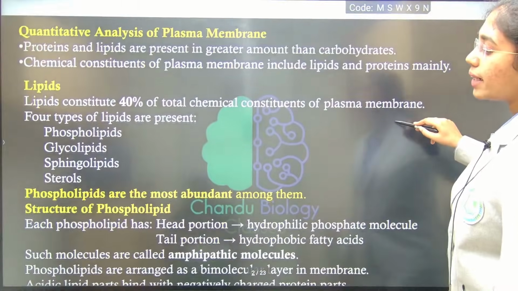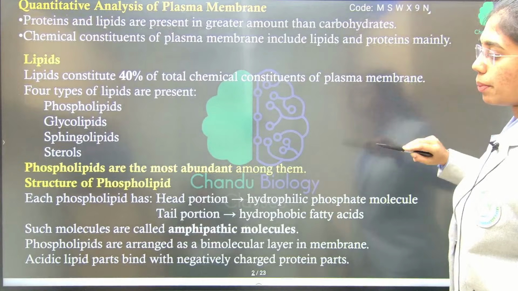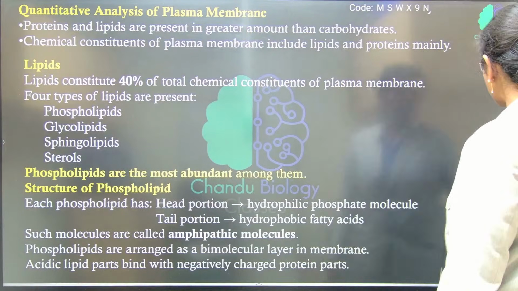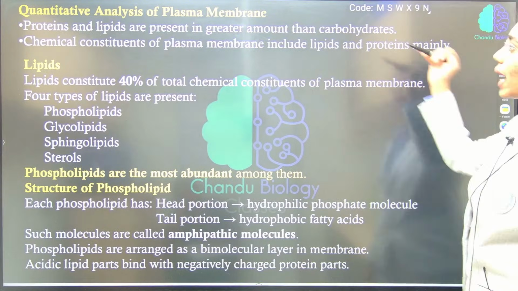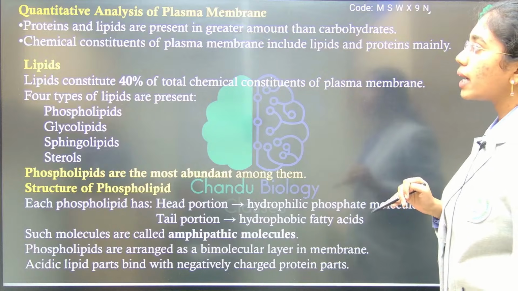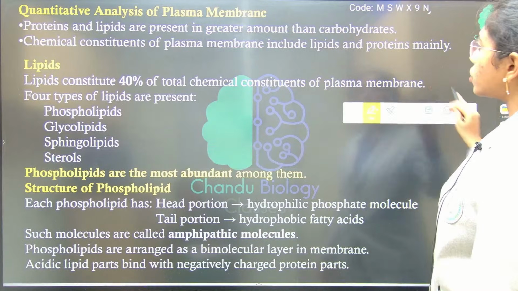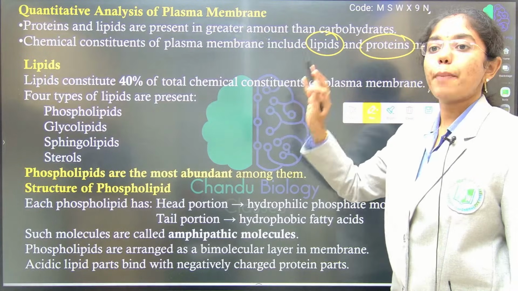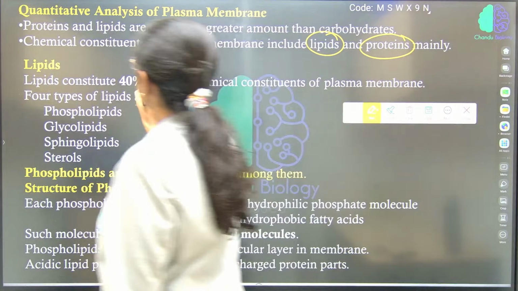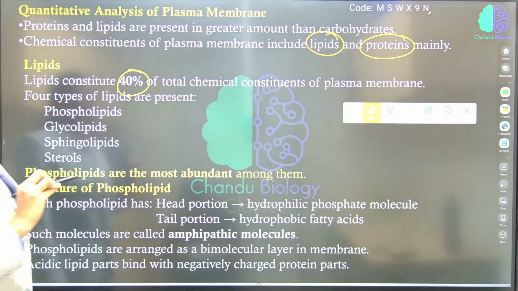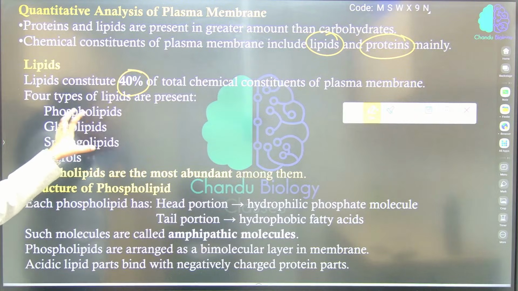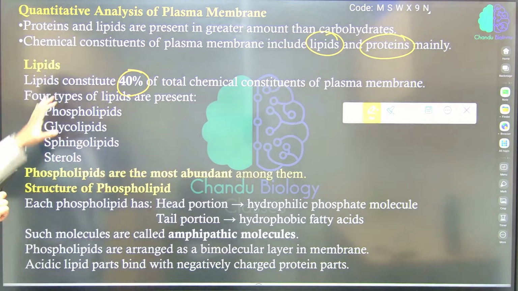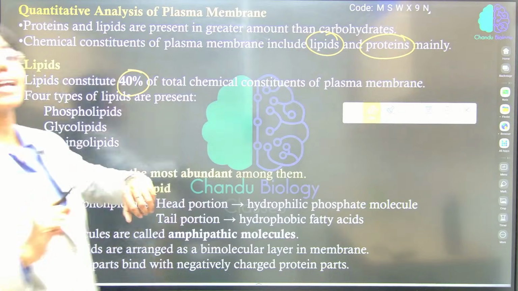Next, quantitative analysis of the plasma membrane. Proteins and lipids are present in a great amount compared to carbohydrates. The chemical composition of the plasma membrane includes mainly what? Proteins and lipids. As we have already discussed, approximately 40% of the cell membrane composition is made up of lipids, and around 50% is proteins. So here, what are the types of lipids that are present over the cell membrane?